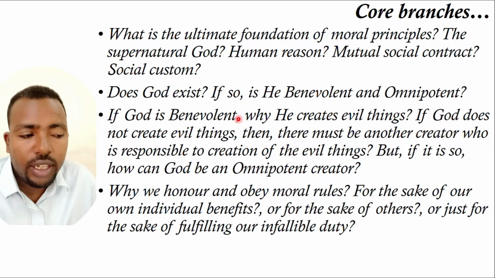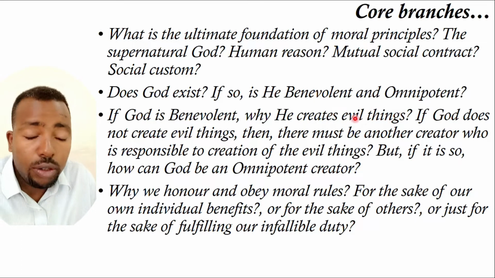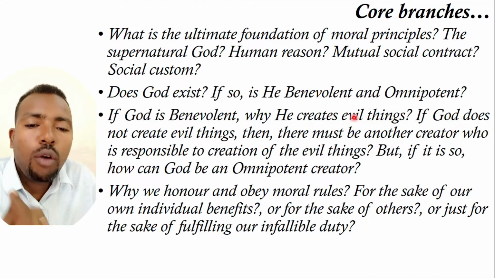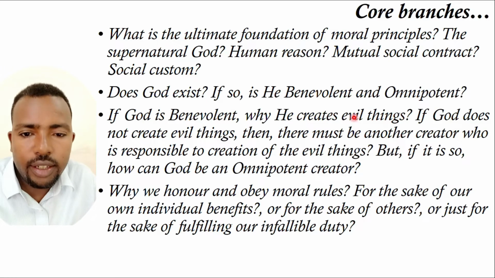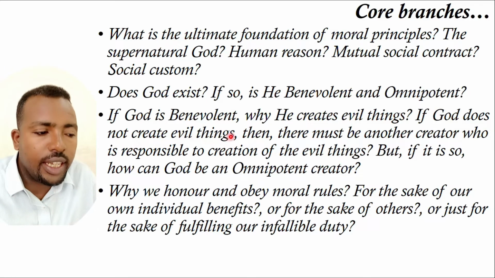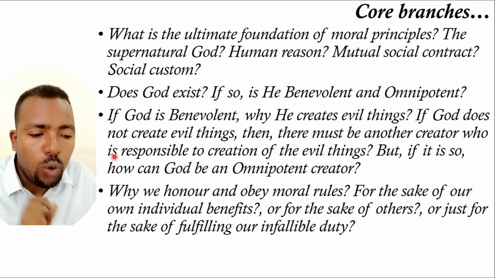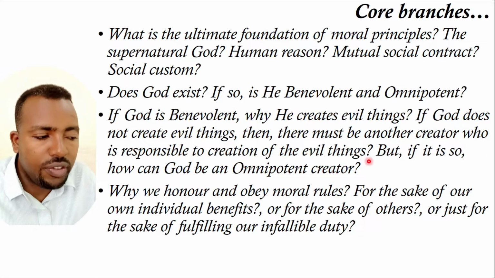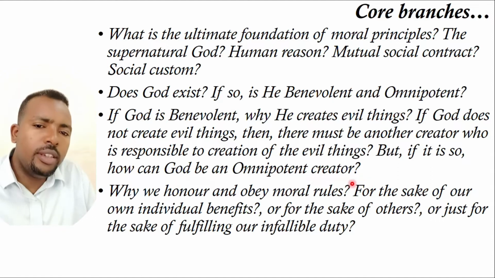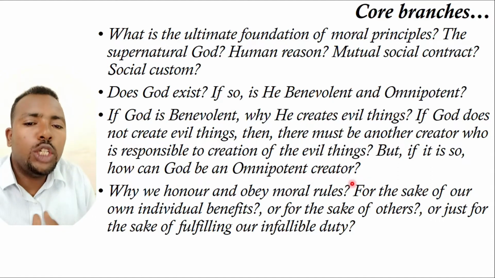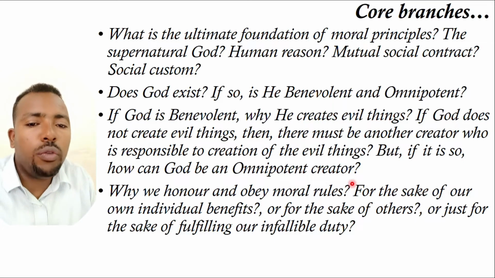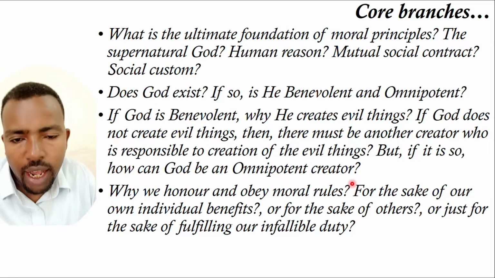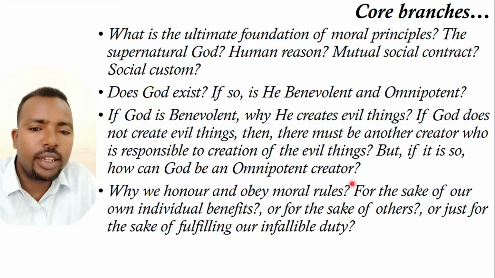If God is benevolent, why does he create everything, because the action of human beings has two sides, we say, the rightness and wrongness side. If God does not create evil things, then there must be another creator who is responsible for the creation of evil things. But if it is so, how can God be an omnipotent creator? This is basically connected to the nature, the source of badness, the source of evil things, because human actions depend on these things.